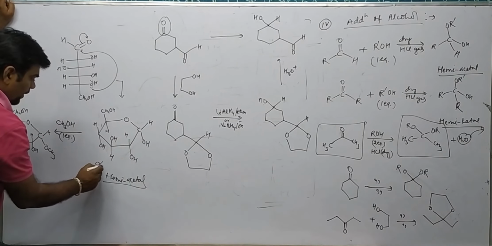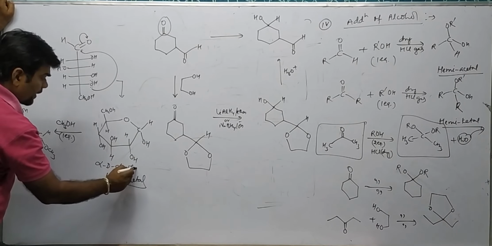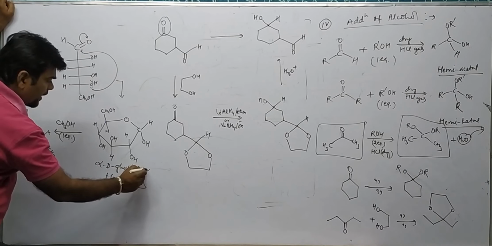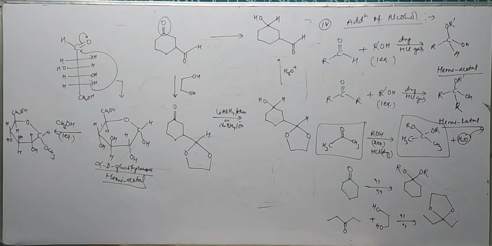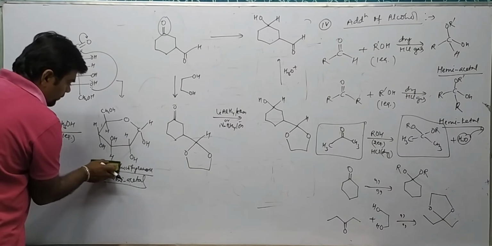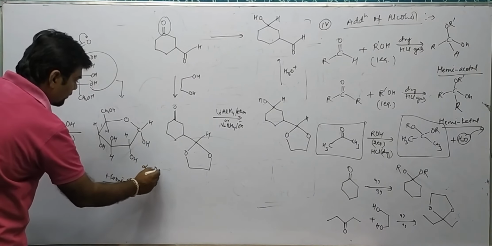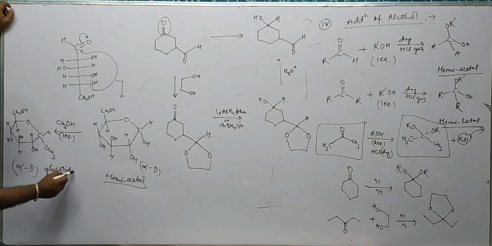This is alpha-D-gluco-pyranose. This is simply alpha-D-glucoside.